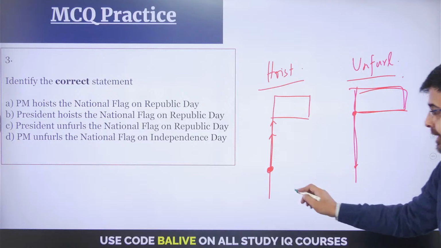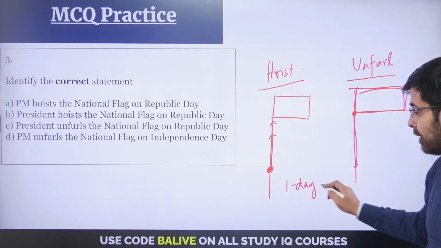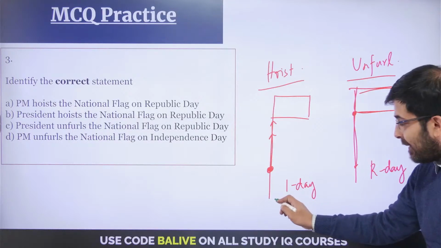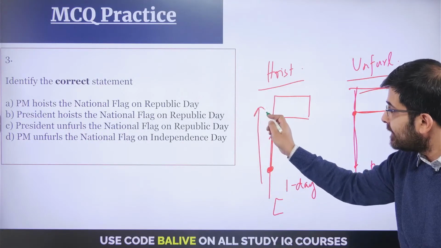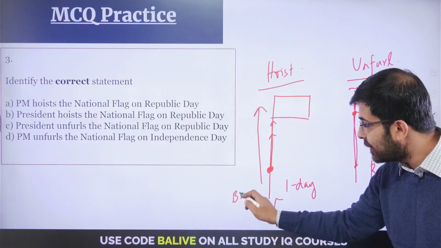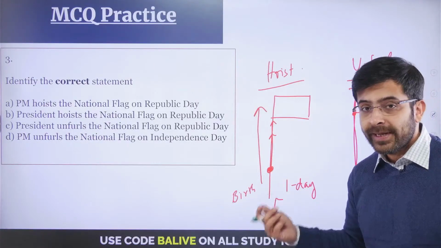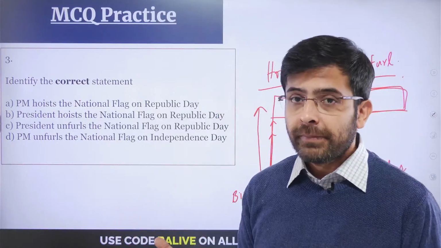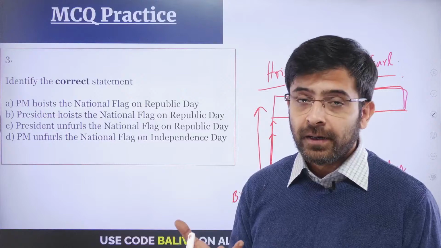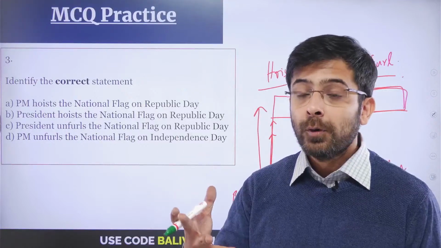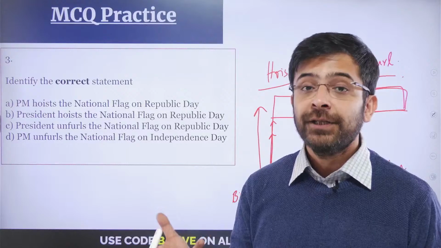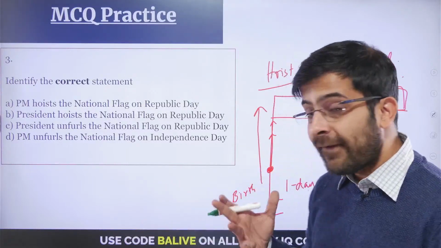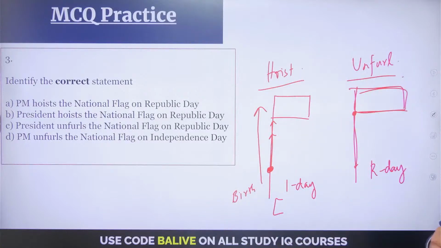Okay. Hoisting is done on Independence Day. Unfurling is done on Republic Day. The logic being that on Independence Day, this upward movement signifies the birth of the nation. Right? India comes into being on 15th August 1947. Right? We have all read at least the Tryst with Destiny speech. The first lines talk about the birth of the nation. A spirit of a nation long suppressed now finds utterance. Okay? Now finds articulation. That's what Pandit Jawaharlal Nehru had said.